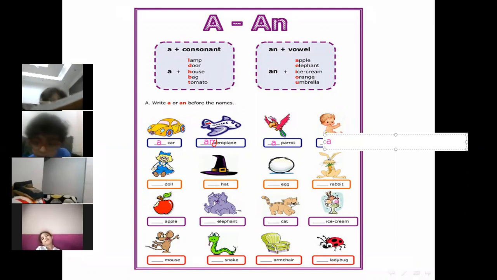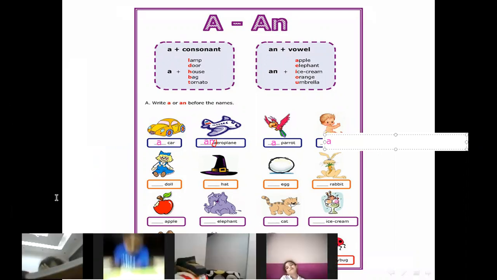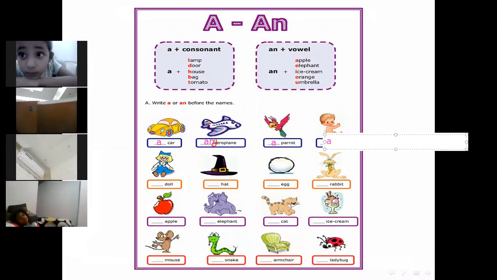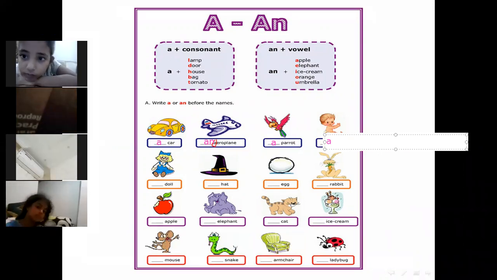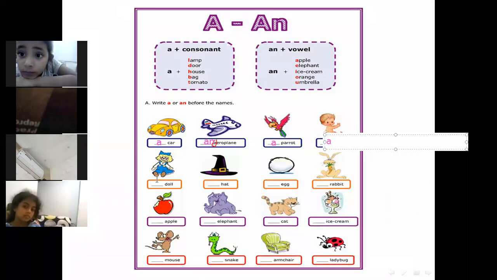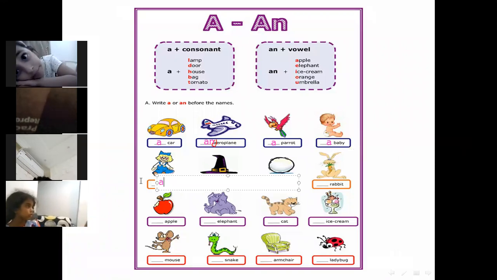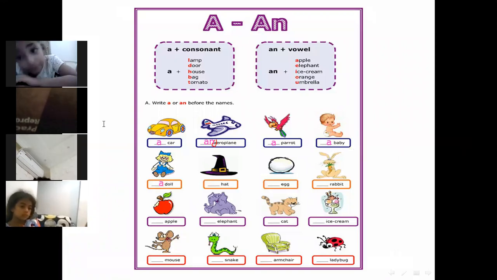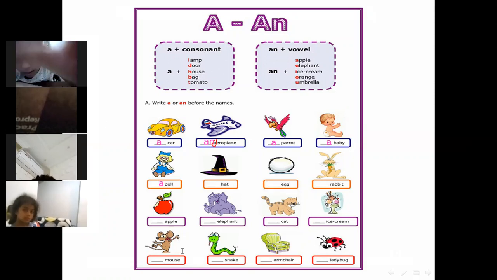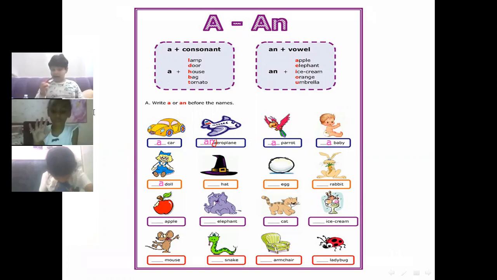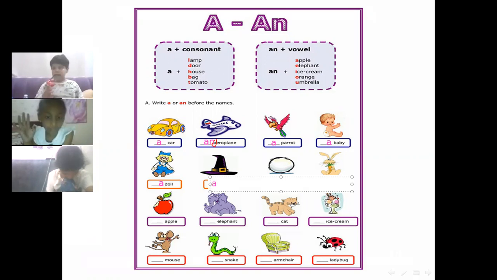Eileen, she answered. Okay, who's here? There's someone without a name and I cannot see him. Abdullah. Quiet, mute your mics. Abdullah. Doll. A or an? No, the first letter is D. It's a consonant, so a doll. Lara, hat, A or N? No, the H is a consonant, so a hat.